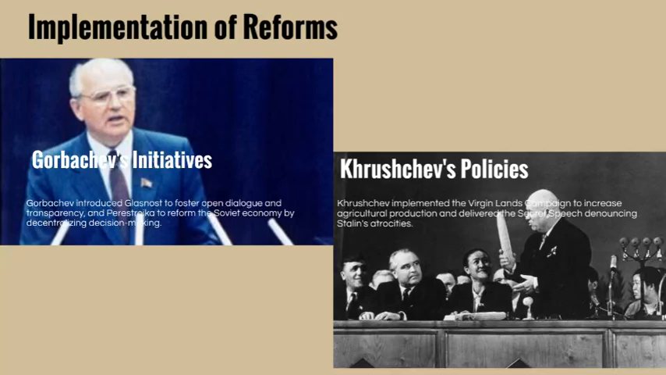Perestroika was Gorbachev's plan to change the economy. He wanted to introduce some market-like reforms and reduce state control over businesses to make them more efficient.